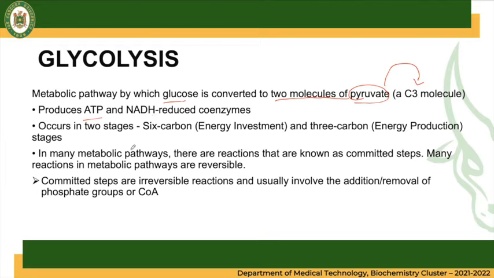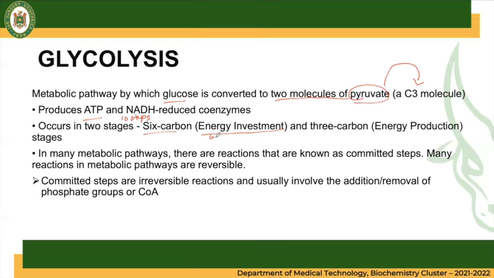The conversion of glucose to pyruvate occurs in 2 stages. There are actually 10 steps divided into 2 stages. The first stage, the first 5 steps, is the 6-carbon energy investment. Here in the first 5 steps, phosphorylated forms of intermediates are synthesized at the expense of ATP.